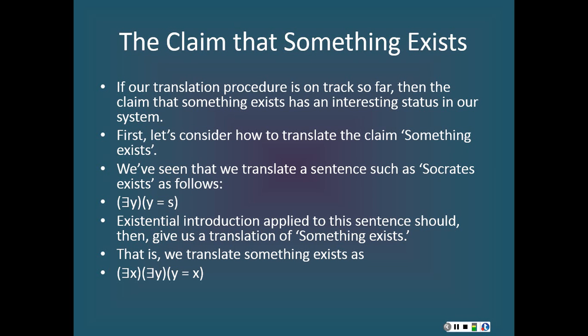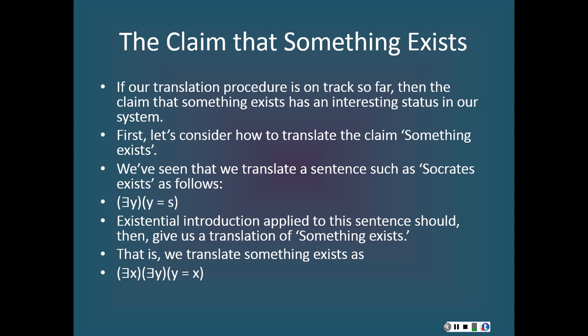But the particular variables that I use here, or the order in which I put them, doesn't really matter. If the way I've translated Socrates exists is correct, this here at the bottom is the correct way to translate something exists.